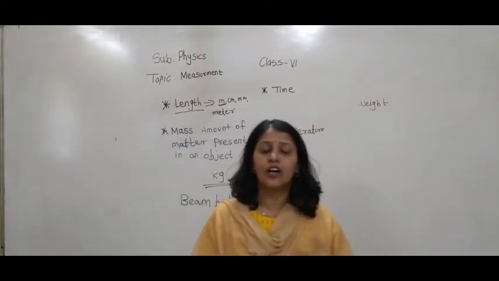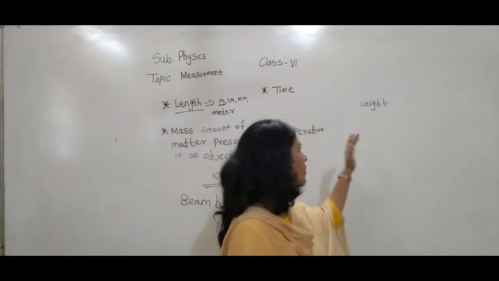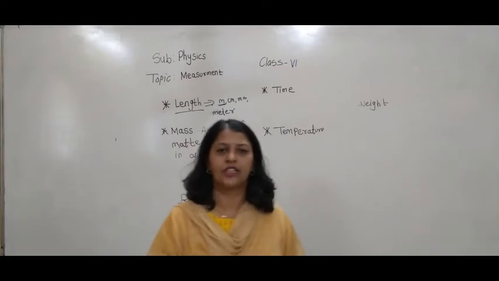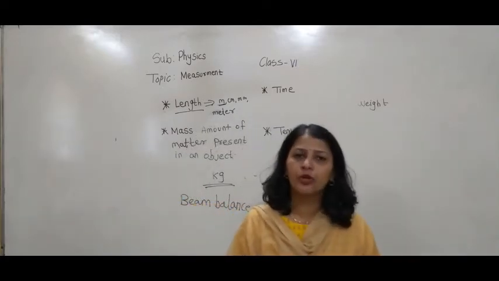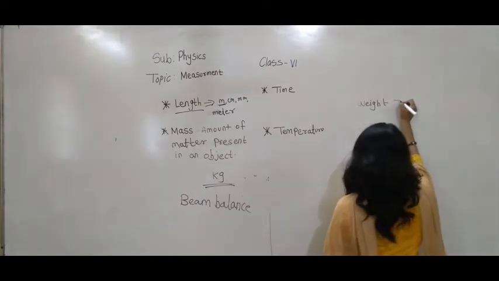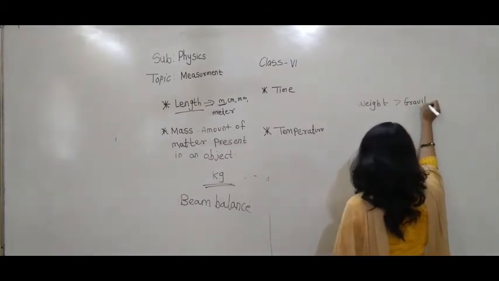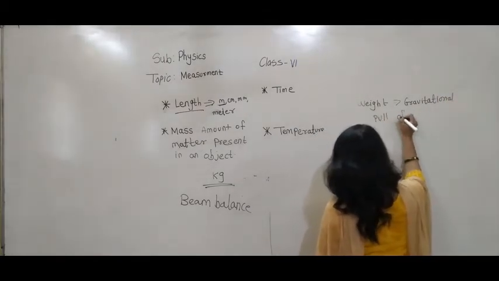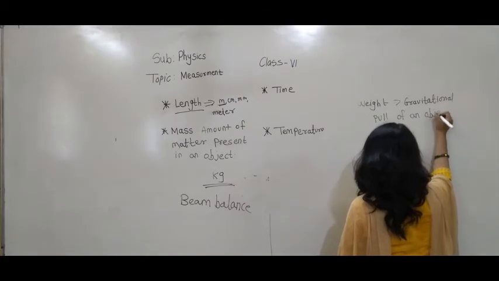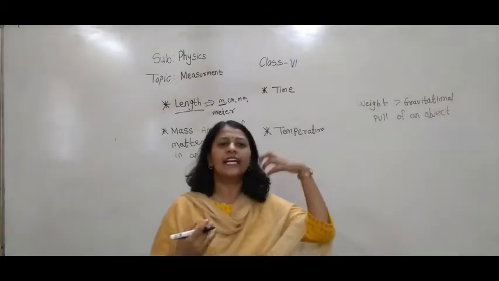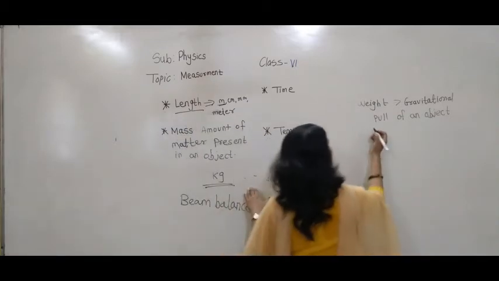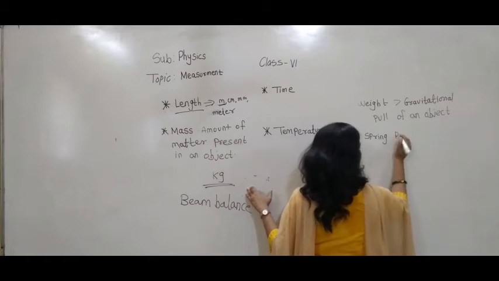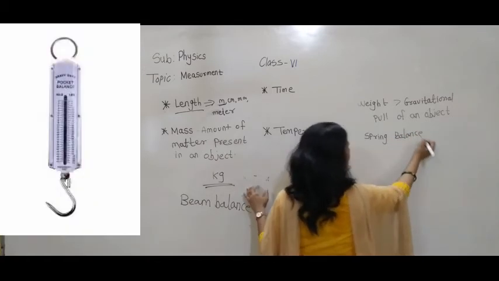Why do we say weight is a vector quantity? What is the weight? The weight is nothing but the gravitational pull on an object. The instrument used to measure the weight is the spring balance. You know very well the spring balance.